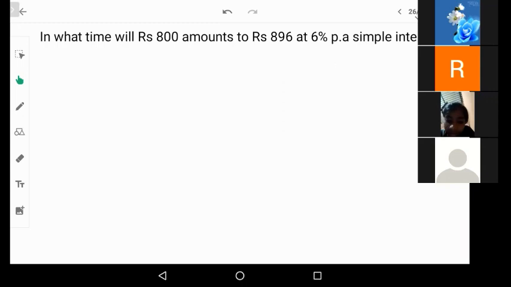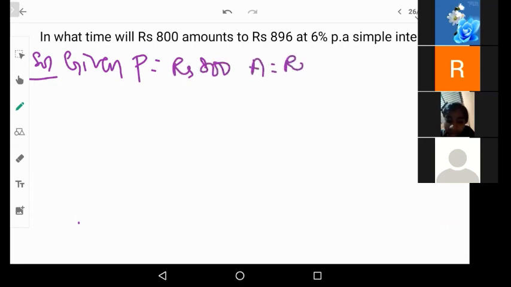So let us write what all is given to us in the first case. Solution: given is principal is rupees 800, amount is rupees 896, then R is 6%.